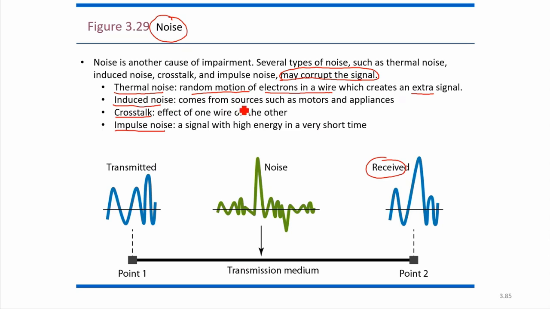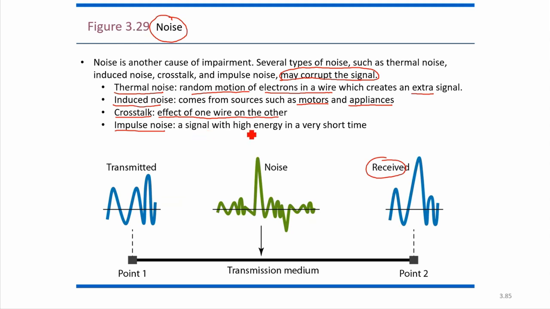Induced noise comes from sources such as motors and appliances. If motors are being used, they generate some noise by the motor itself, whatever the noise from the source is, that is called the induced noise. Crosstalk is the effect of one wire on another. If two wires are there, one wire can affect the other wire because of interference between the two wires' signals. Two signals are crossing each other, or they are causing an effect on the output signal.